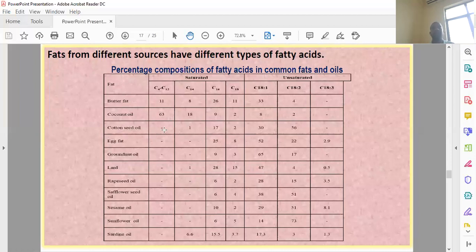These are the sources of fatty acids, and the fatty acids are classified into two groups: saturated and unsaturated. In saturated, no double bond is present. Here the double bonds are present, either 1, 2, or 3. If there is one, it is monounsaturated, if two it is polyunsaturated, and if more than 2 or 3 it is a highly unsaturated fatty acid, HUFA. So depending on the presence of double bonds, they are classified into monounsaturated, polyunsaturated, or highly unsaturated fatty acids. And these are the examples and sources of saturated and unsaturated fatty acids.